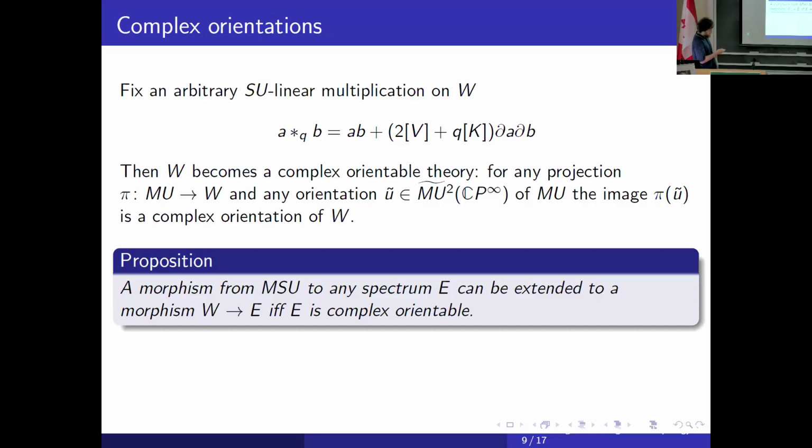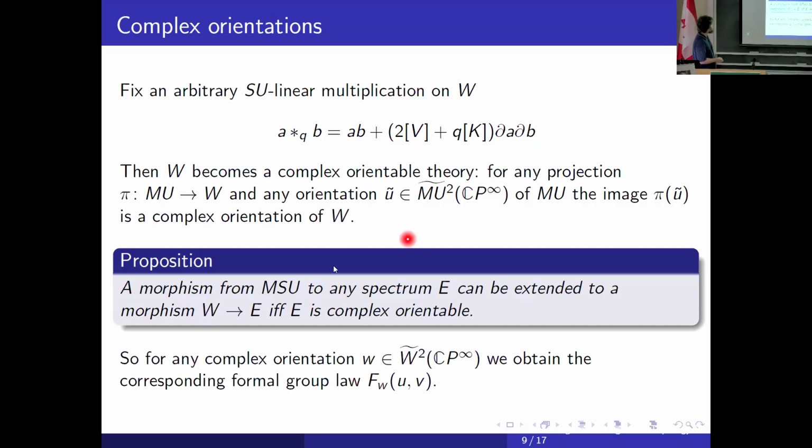We have a complex orientation, so we obtain some formal group law. And what can we say about this? To say something about this formal group law, we use Buchstaber's approach. Victor Matveyevich Buchstaber studied this in the past. So W is a cofiber of this multiplication.